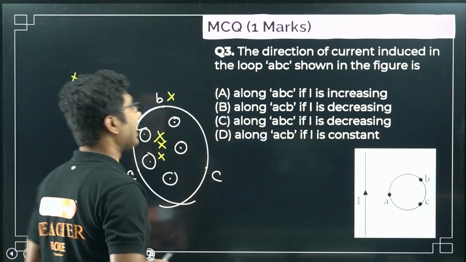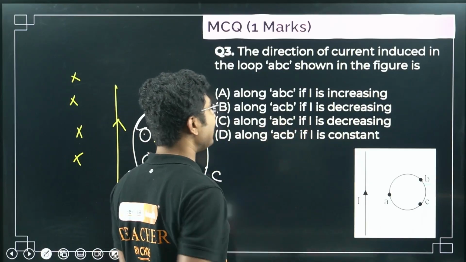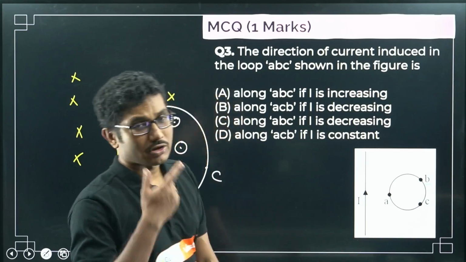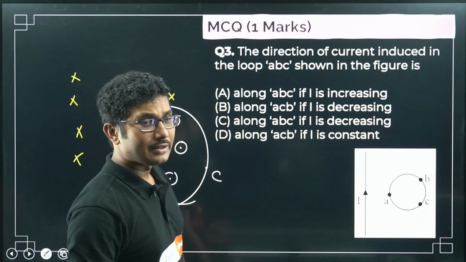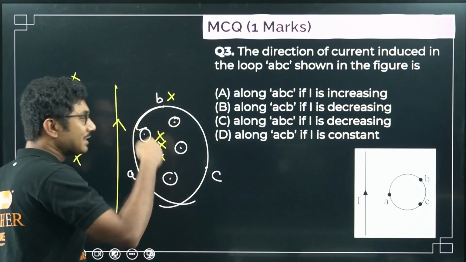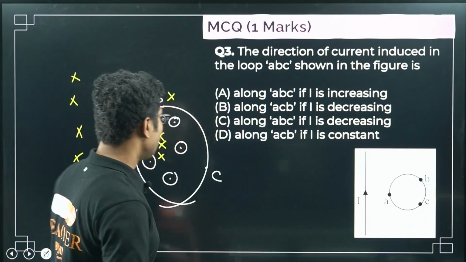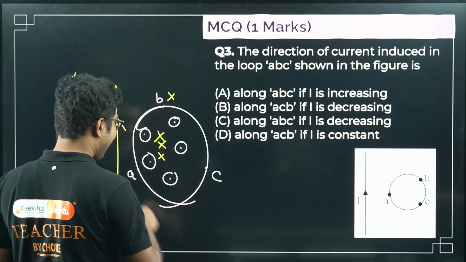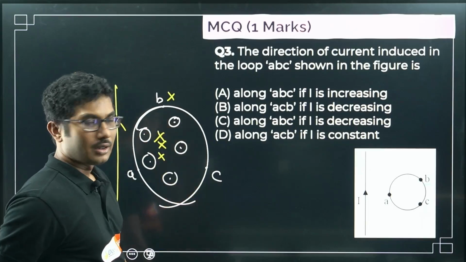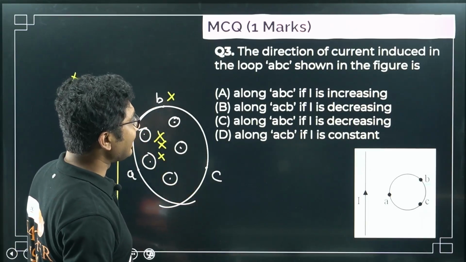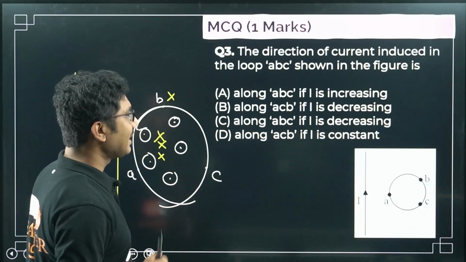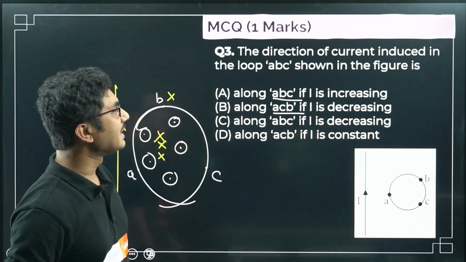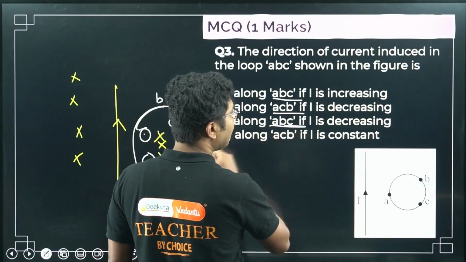Now they have asked: along ABC if it is increasing, along ACB if it is decreasing, along ABC if it is decreasing, along ACB if it is constant. So basically constant does not have anything to do. Only thing, if it is increasing, that means the magnetic field is increasing inside, right? So if the magnetic field is increasing, then it will be ACB, so that it comes outward. So it will be along ACB if it is increasing, but as we can see, for ABC it is increasing, so ACB is definitely not possible, it's decreasing. So it will be along ABC if it is decreasing.